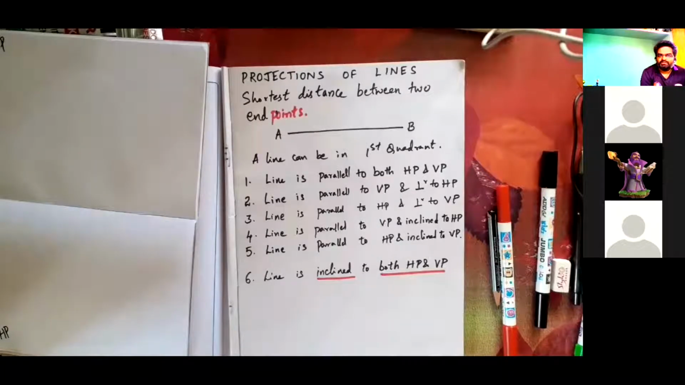You can unmute yourself and discuss with me. Sir, can you explain how a line is inclined with both HP and VP at a time?